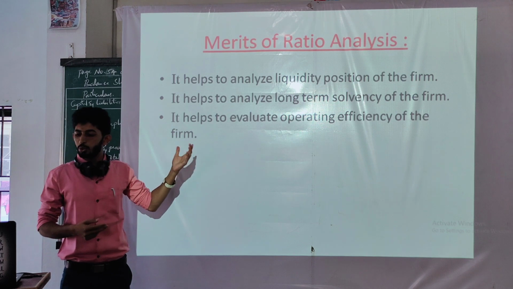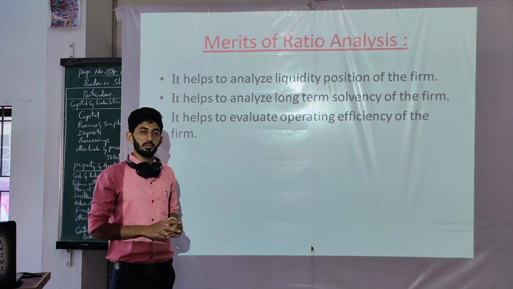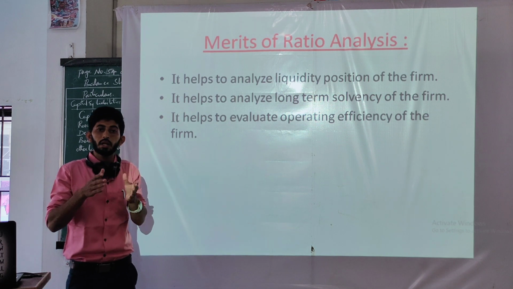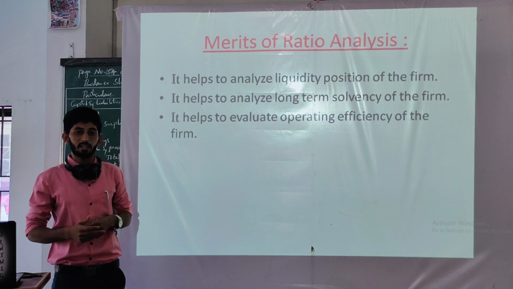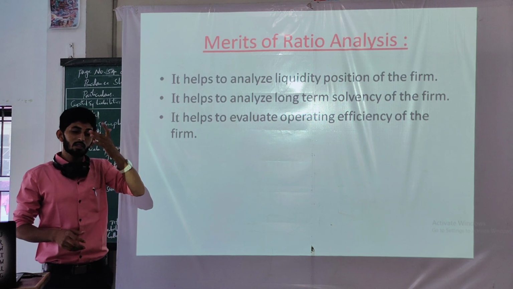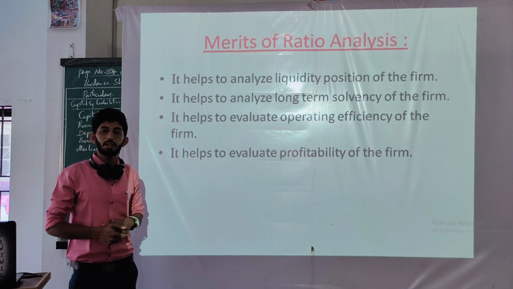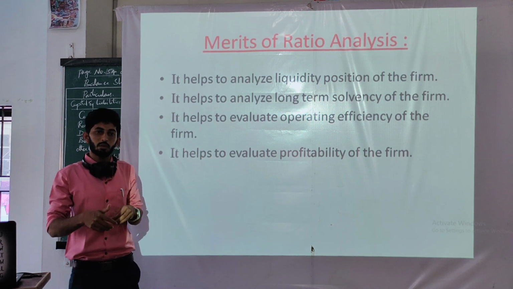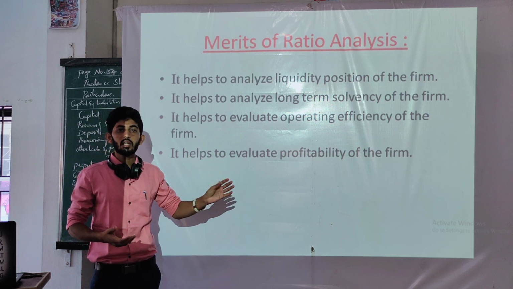And ratio analysis helps to evaluate the operating efficiency of the company. By calculating the operating cost ratio and operating profit ratio, you can easily analyze the operating efficiency, which we call EBIT, earnings before interest and tax. This EBIT will be helpful for you to analyze the operating efficiency of the concern. And it helps to evaluate the profitability of the organization. What is the profitability? How much percentage has it increased? It can be calculated through profitability ratios.